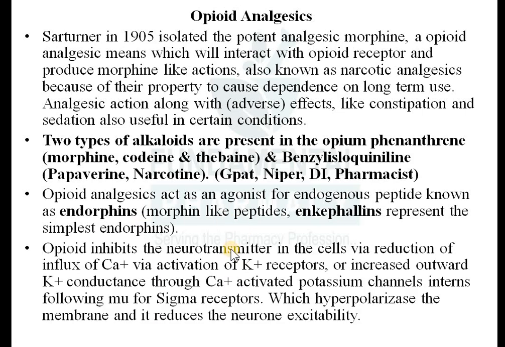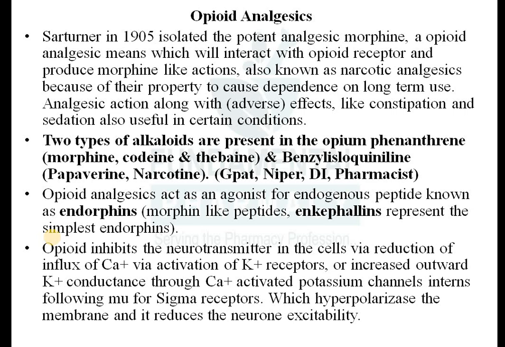Do you know the mechanism of action of opioid analgesics? They interact with the opioid receptor. The opioid receptors are nothing but the G protein-coupled receptor family, they belong to the GPCR family. They are present in the presynaptic as well as postsynaptic neuron. If they are present in the presynaptic neuron, they will block the entry of calcium through the calcium ion channel inside the neuronal cell. So they will prevent the depolarization of the neuron and prevent the sensation of pain, or prevent impulse formation or impulse transmission.